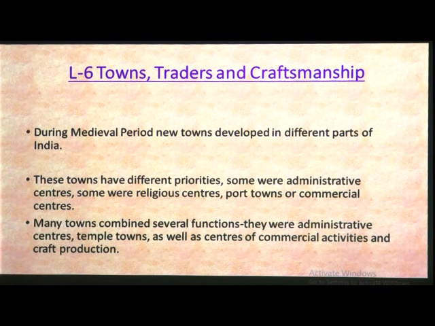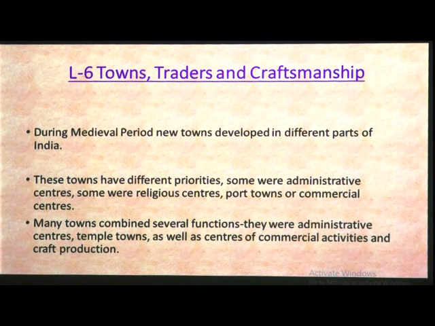And craftsmen are related to traders, because without the craftsmen the trading will not be done, and without the towns the traders cannot do their activities. So towns, traders and craftsmen are interrelated. By the title you can understand the lesson.